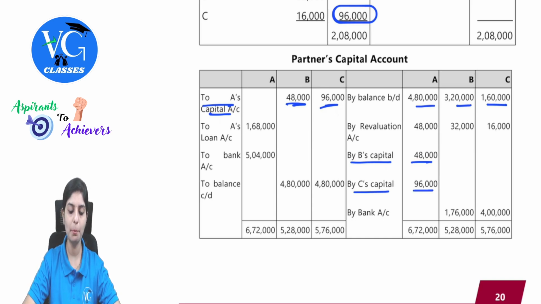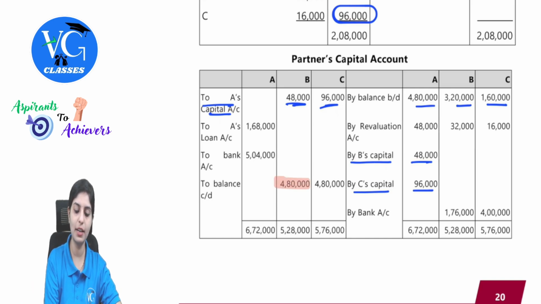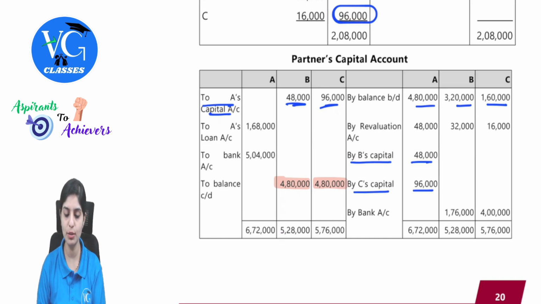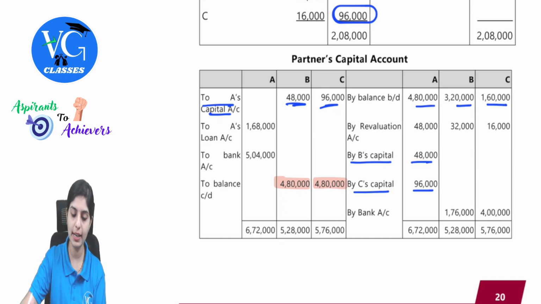There was one other important point about the maintenance of capital balance. We already found out that was 4,80,000 and 4,80,000, which if we enter this, we can easily find out what would be the amount which is supposed to be brought in by the old partners. Before doing that, we will close A's account. The question clearly tells 75% is paid and then the balance 25% is shown as loan. So how do we find out the amount outstanding to Mr. A?